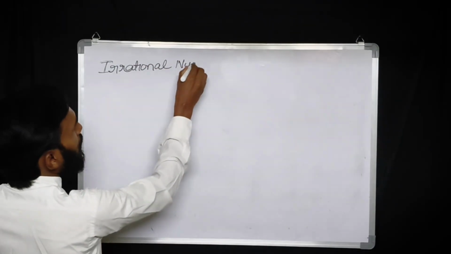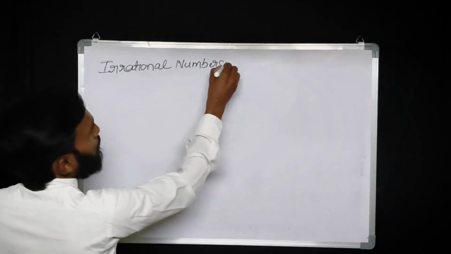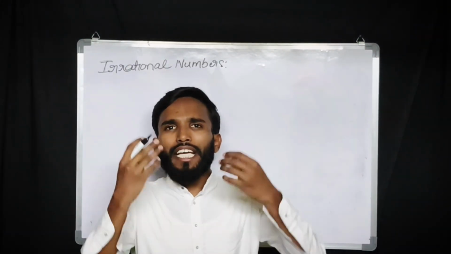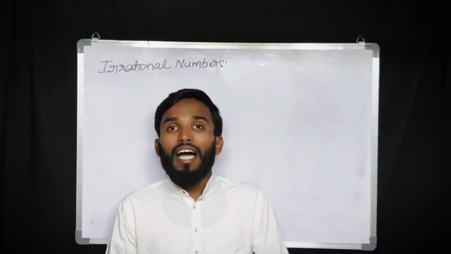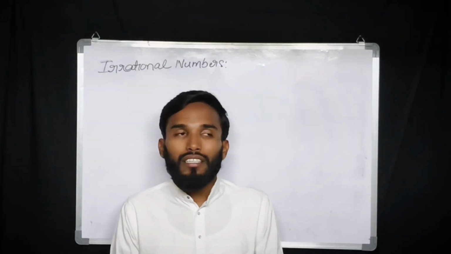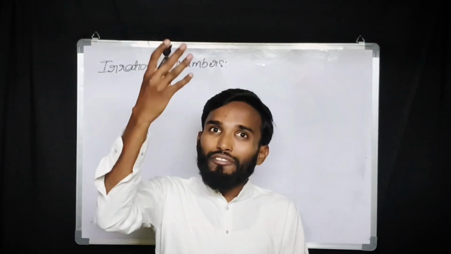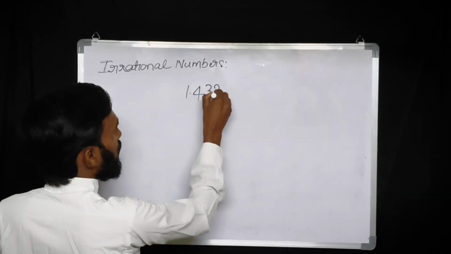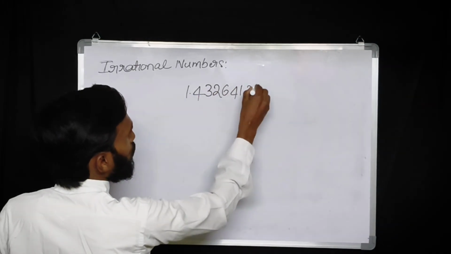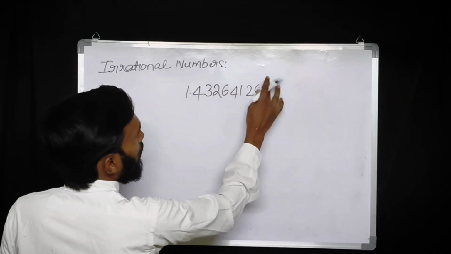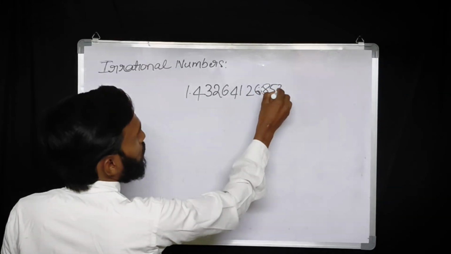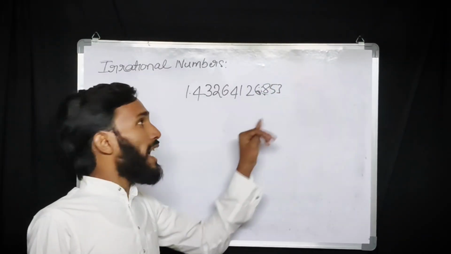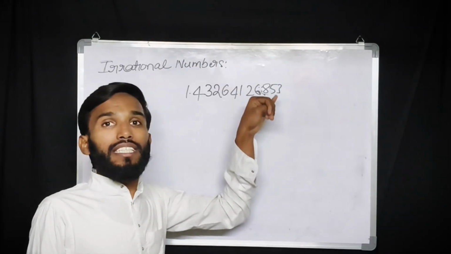Another attribute of irrational numbers is that they cannot be terminated and they cannot recur. That means the same number cannot repeat in a sequence. For example, see here 1.4326412853. See here the number is not ending, and the numbers are not repeating in a sequence.